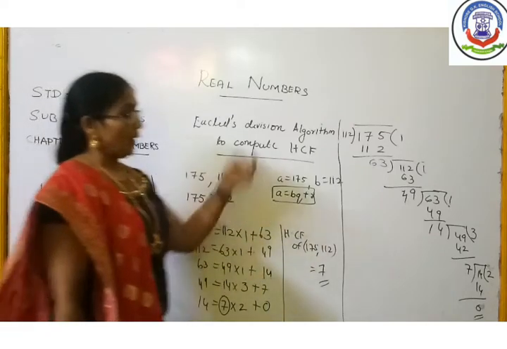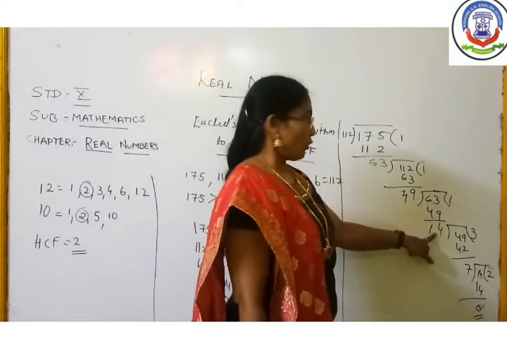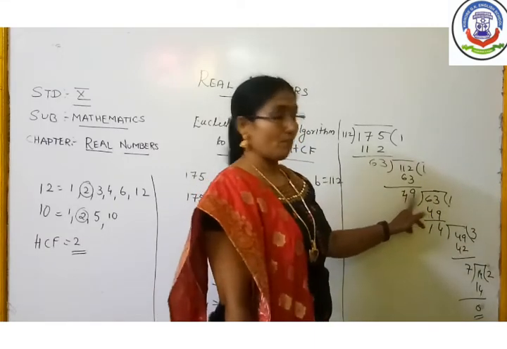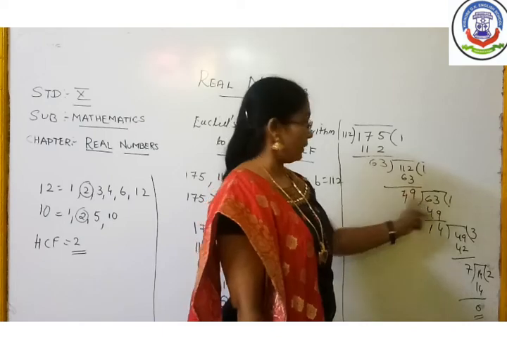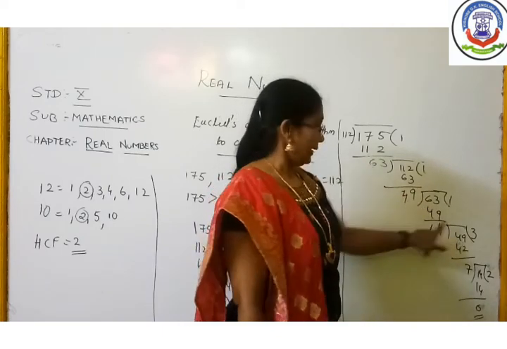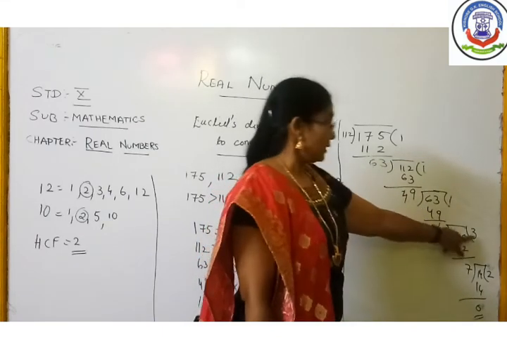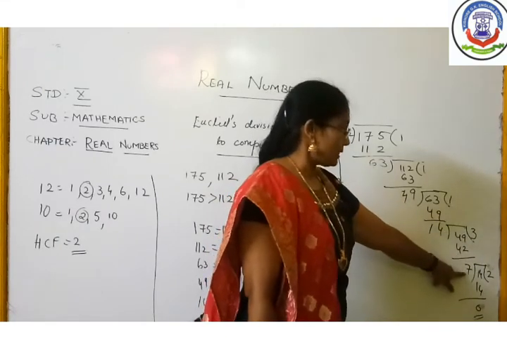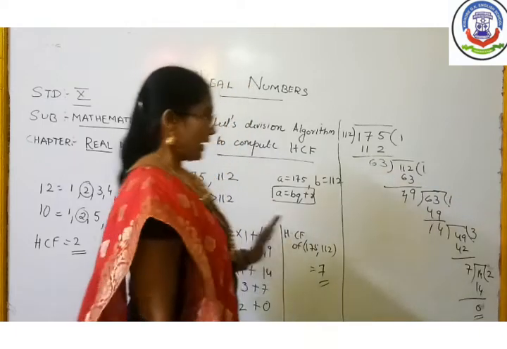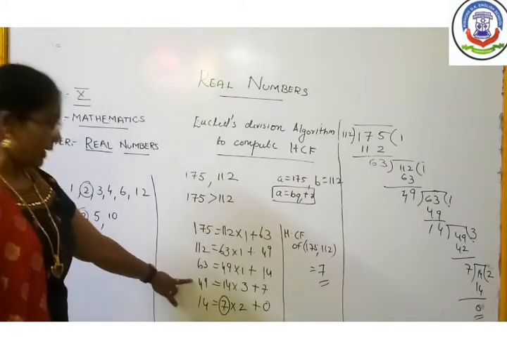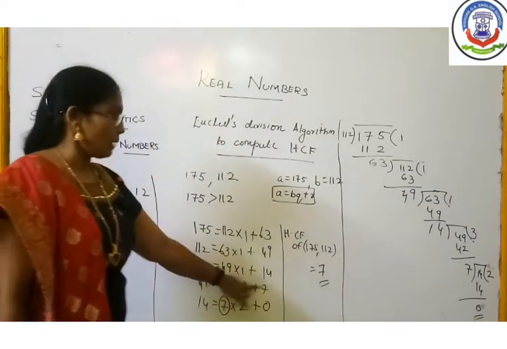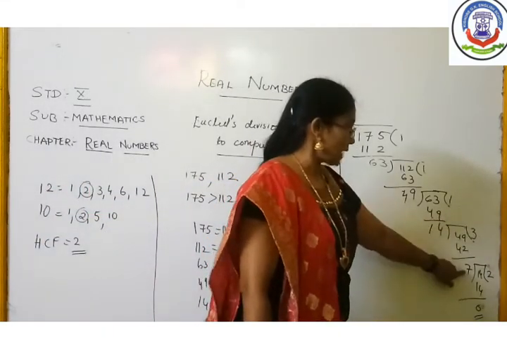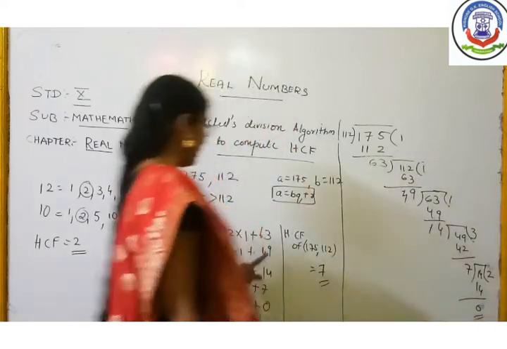Clear? Now in the next step, this 14 will be the divisor, and the previous divisor 49 will be the dividend. 49 divided by 14 means it will be 3 times. 14 threes are 42. What is the remainder now? 7. That step also you write here: 49 is equal to 14 into 3 plus 7. That means A is equal to B into Q plus R. Okay, now that step is also written.